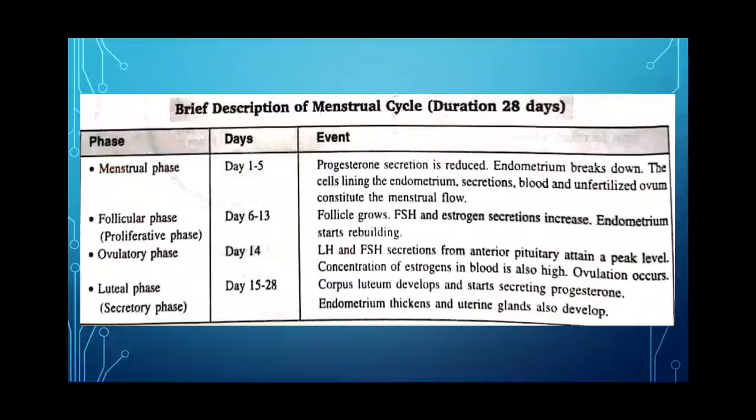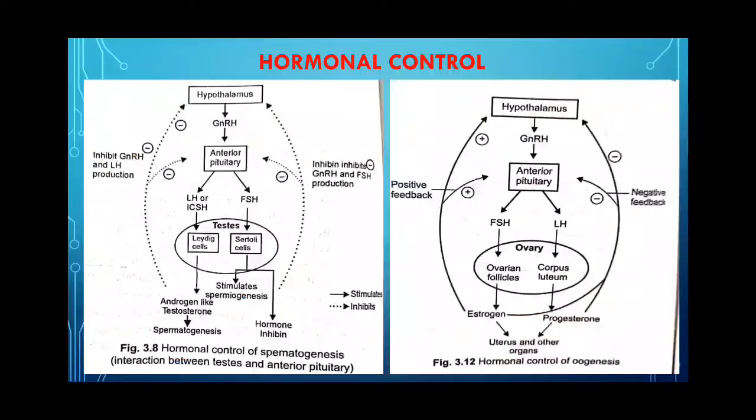Now, during pregnancy, all events of the menstrual cycle stop and there is no menstruation. The menstrual cycle permanently stops in females at the age of around 50 years, which is called menopause. Now, this is the hormonal control regarding spermatogenesis and oogenesis.